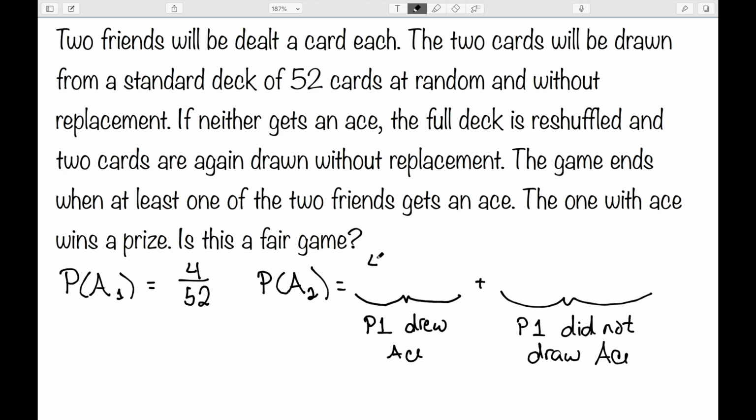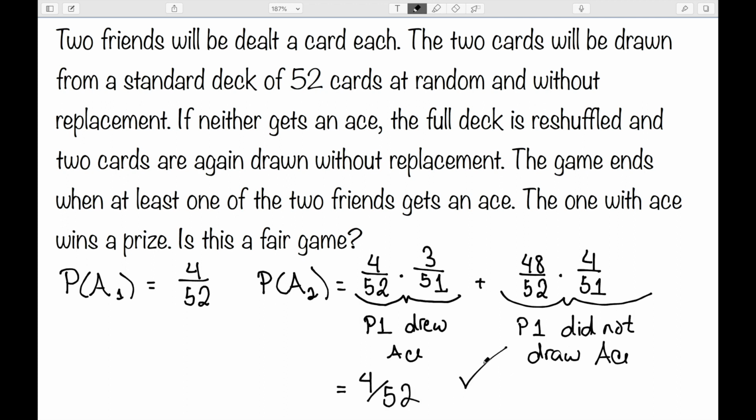There's a probability of 4 over 52 that player 1 drew an ace. And in this case, there are still 3 aces in the deck, but 51 cards. So this would be the probability of the second player getting an ace. The probability that player 1 did not draw an ace is 48 over 52, since there are 48 cards in a deck that are not an ace, times there are now still 4 aces in the deck out of a total of 51 cards. And if we work this out, we get 4 out of 52. So yes, this is a fair game.